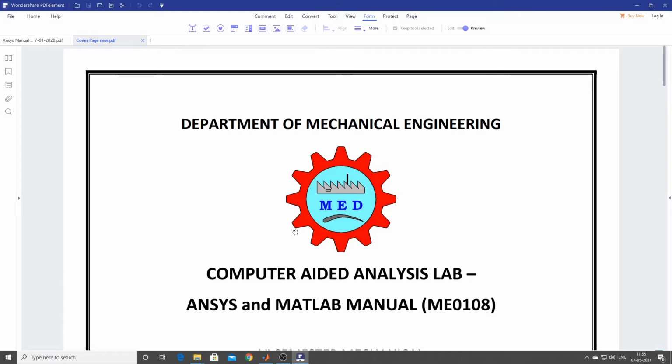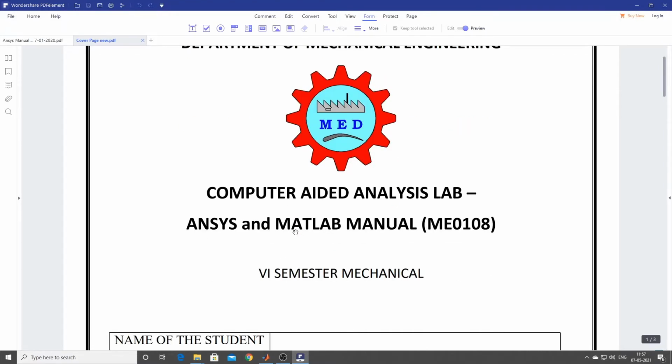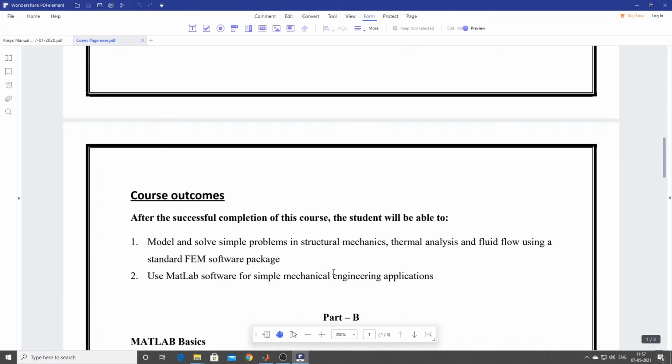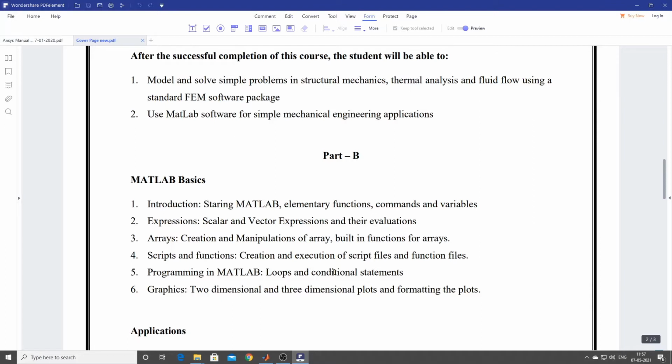So I welcome you all for this new laboratory, where you will be studying and learning and working on two major softwares which a mechanical engineering student has to learn, that is ANSYS and MATLAB. So what is the syllabus that you will be studying? How to use MATLAB for doing numerical simulations, numerical calculations, how to plot graphs, how to fit a best fit curve, how to solve arrays, how to solve system of linear equations. All those things will be taught.